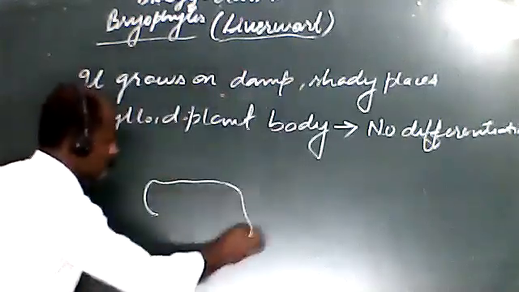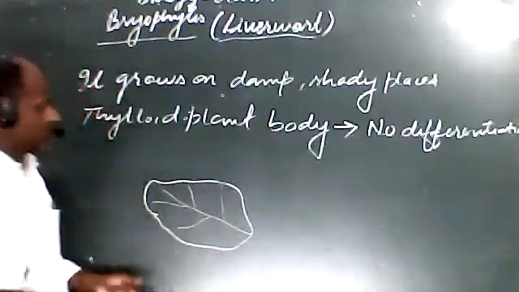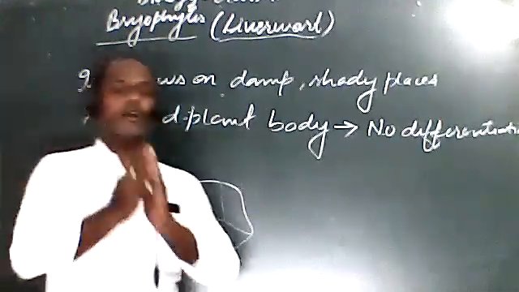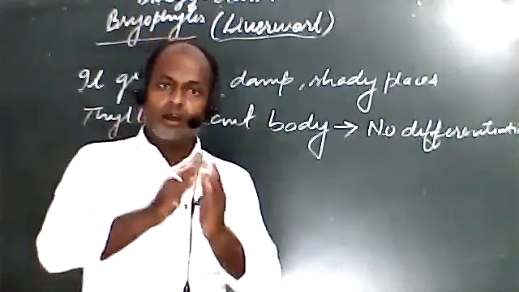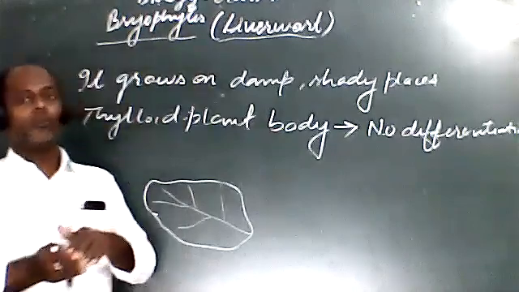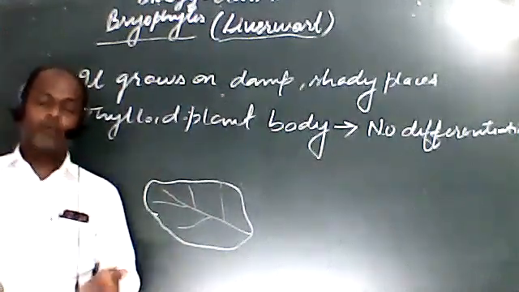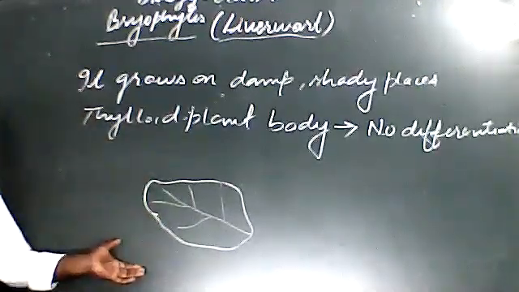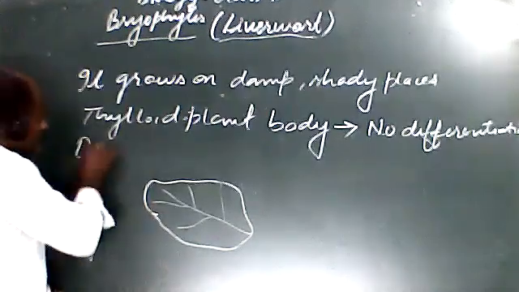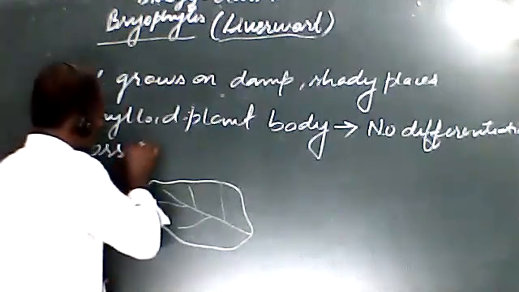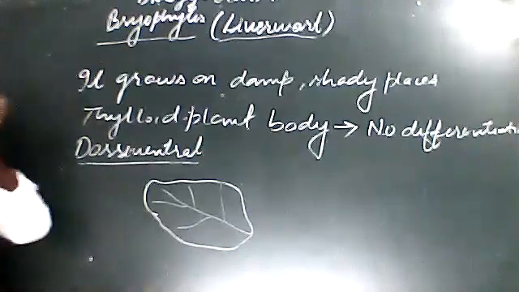How can we say? This is a leaf-like structure in which there is a midrib-like structure. And if there is a leaf-like structure, then there is the dorsal surface as well as the ventral surface. Due to the dorsal and ventral surfaces we said that it is dorsiventrally flattened, because it is a leaf-like structure. Dorsiventrally flattened. Why is there a dorsiventral condition? Because it is a leaf-like structure.